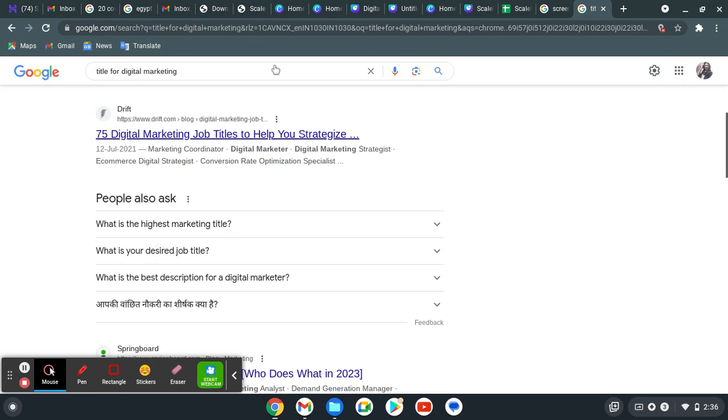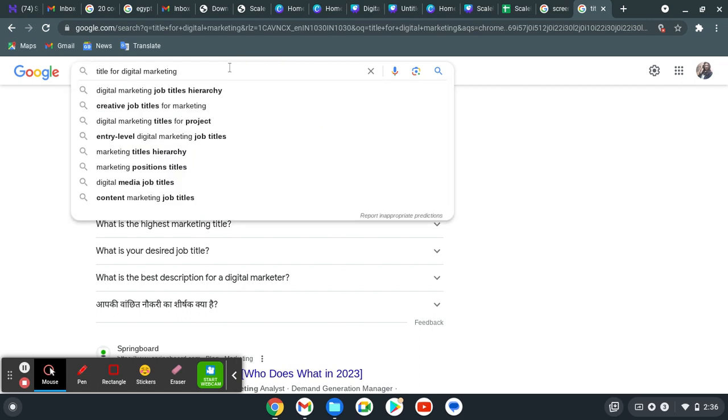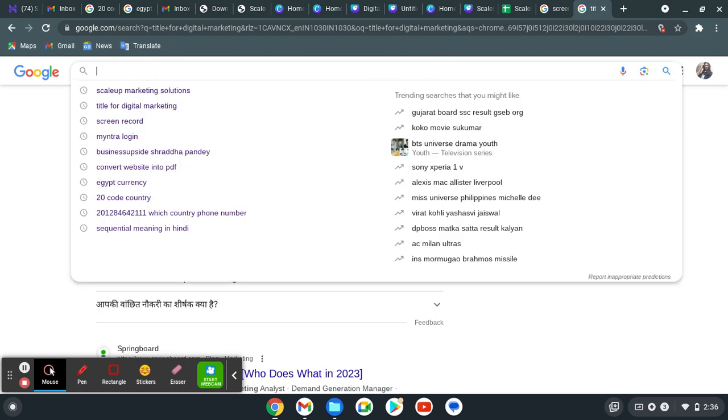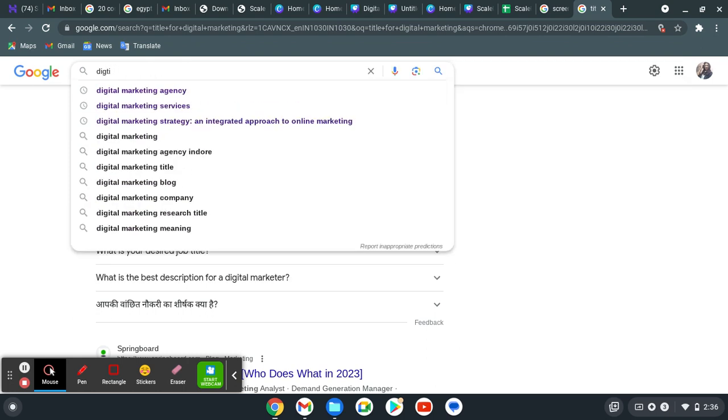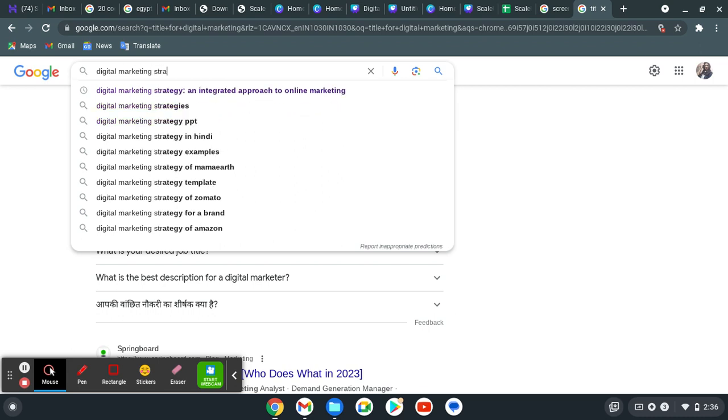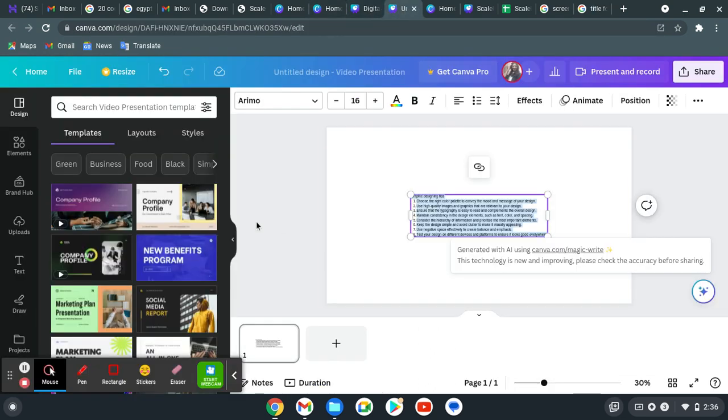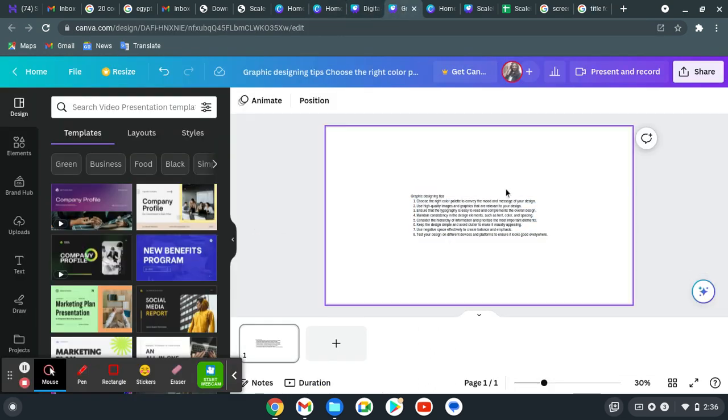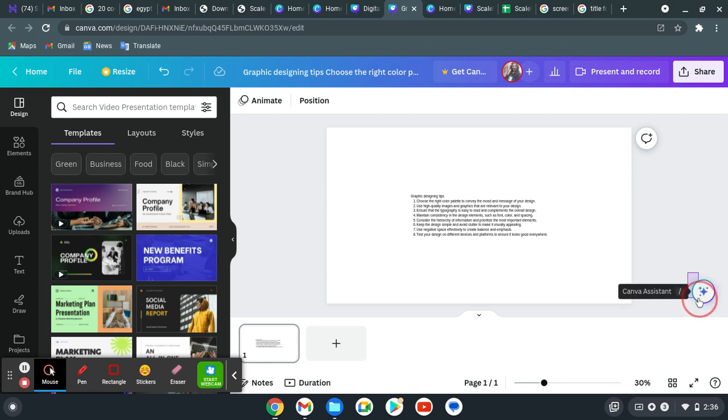Other than this, let me be a bit more clear with this title for graphic, digital marketing strategies. Okay, let's jump into Canva. Whatever post you are opening, you can see this magic icon here. Right here you can see this magic icon. We have underrated this icon.